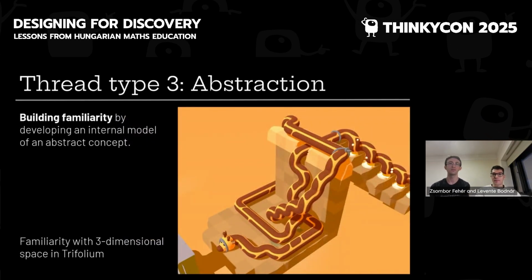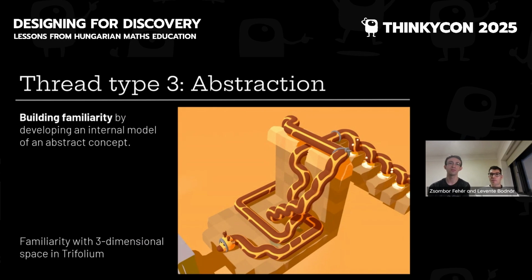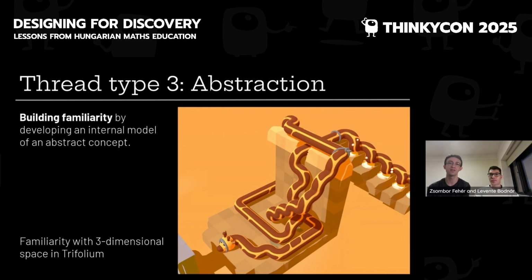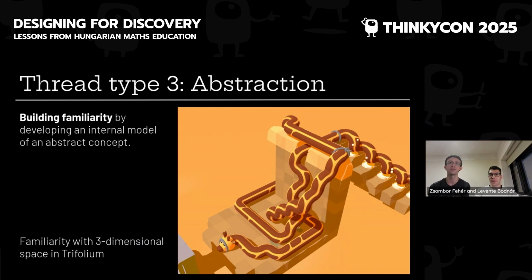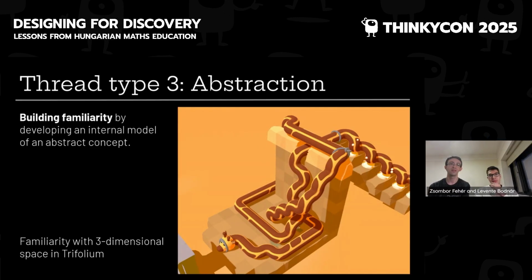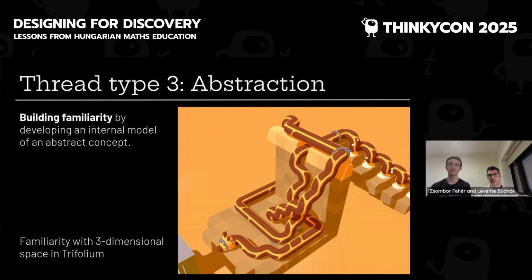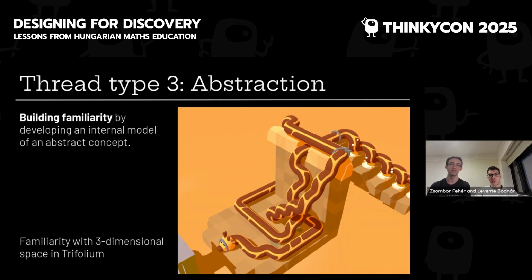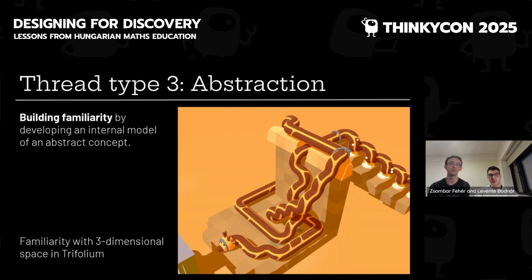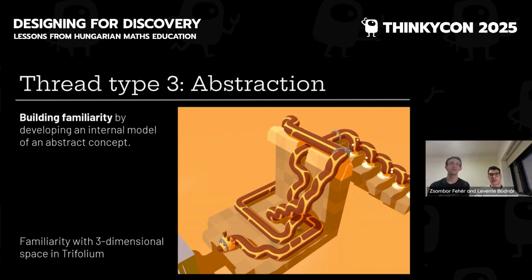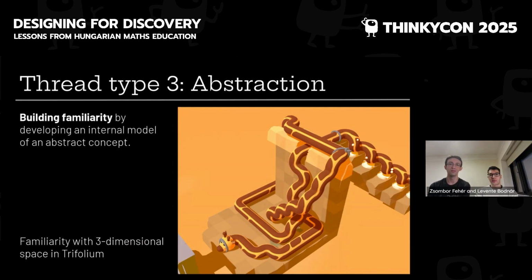Thread type 3, abstraction. This is when problems build familiarity with an abstract concept or mental representation. This type is again less used in puzzle games. Most games are not that abstract. You see things on the screen, you manipulate them, you see the result, and you don't have to develop a mental representation. But knowing about this type can be helpful too.